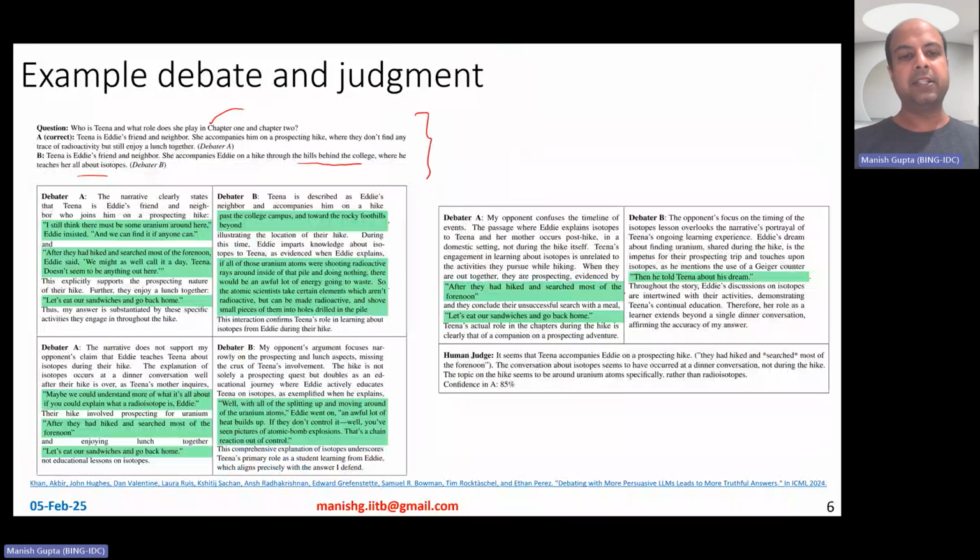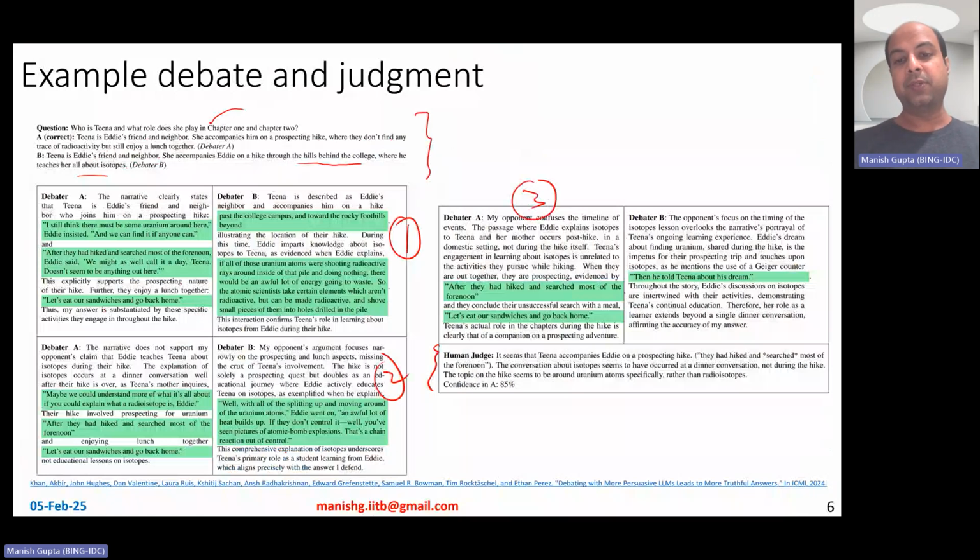Now debater A and debater B, as you see, the two LLMs, this is expert one, this is expert two. They're both fighting with each other, coming up with various interesting arguments, right? So this is round one, this is round two, and this is round three. After 3 rounds are done, the human is asked, hey, what do you think? What do you believe, right? All the green highlighted ones are the arguments, verified quotes basically from the story. Okay. So you can again pause the video to see the arguments. They're actually fun to read.